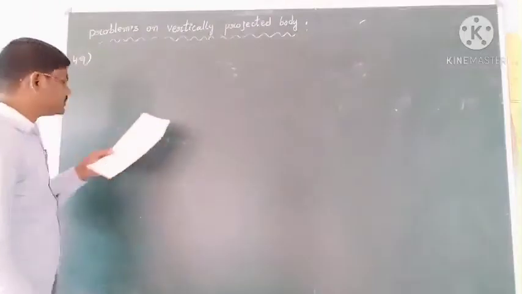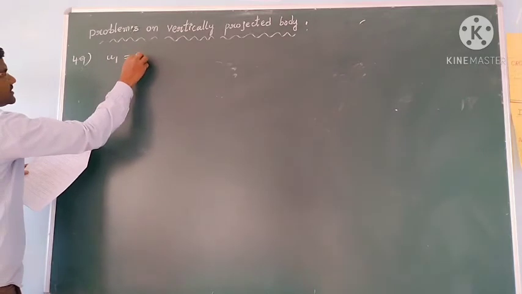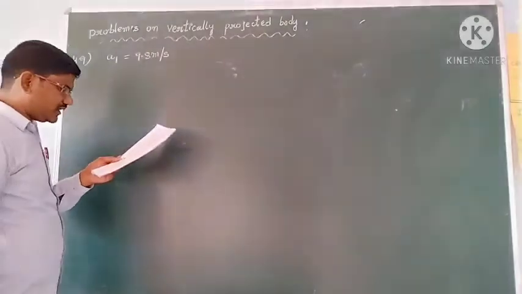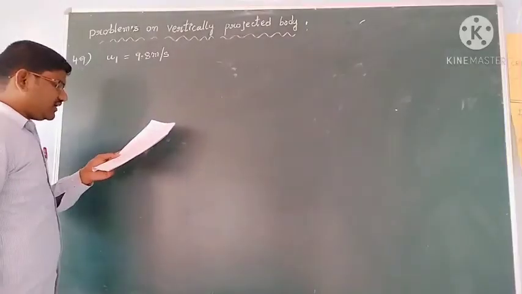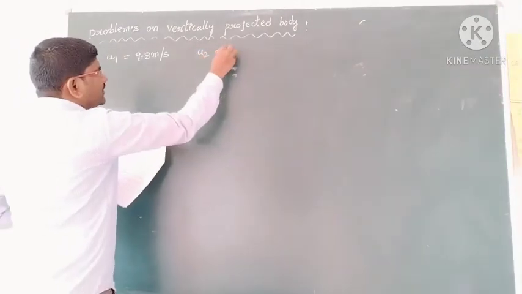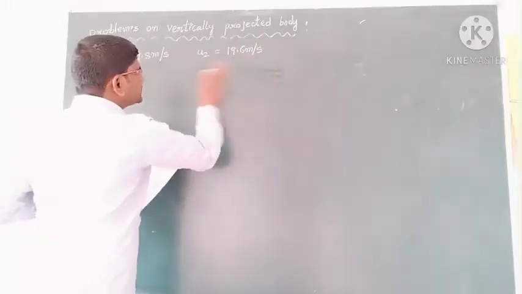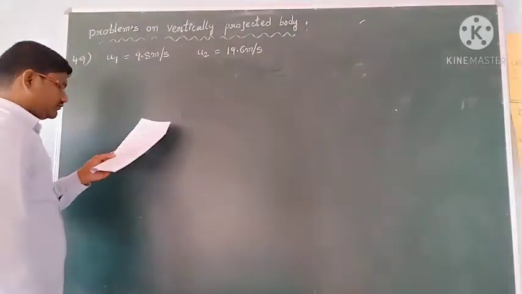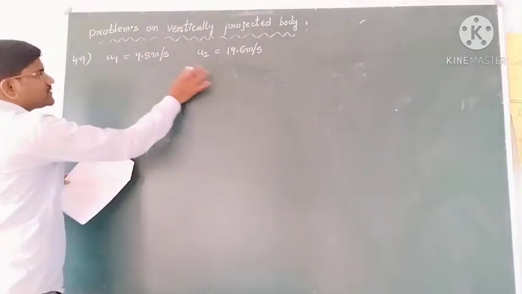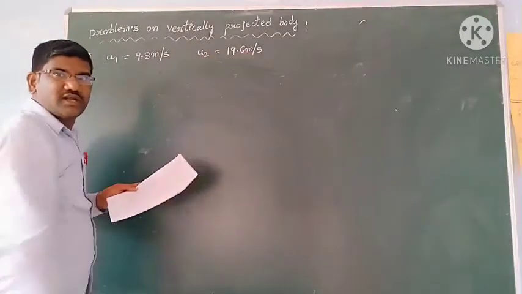So the first body's initial velocity they have given, that is 9.8 meters per second. Okay students, so the time difference between the two balls is 1 second. The first ball is thrown, after 1 second, the second ball is thrown.